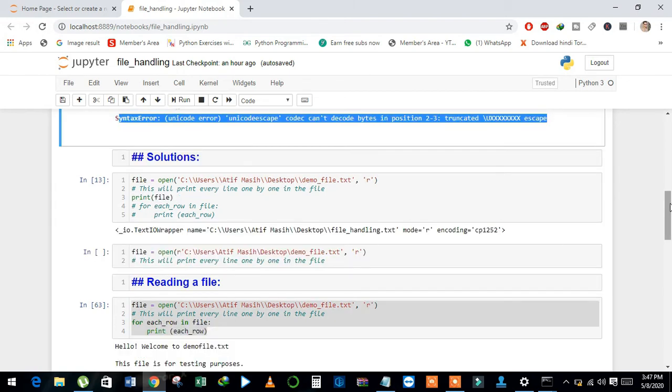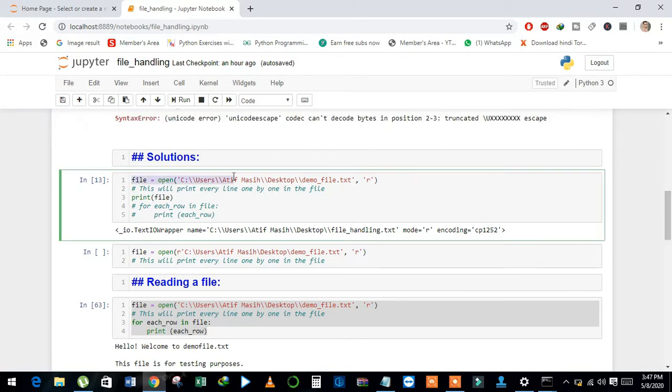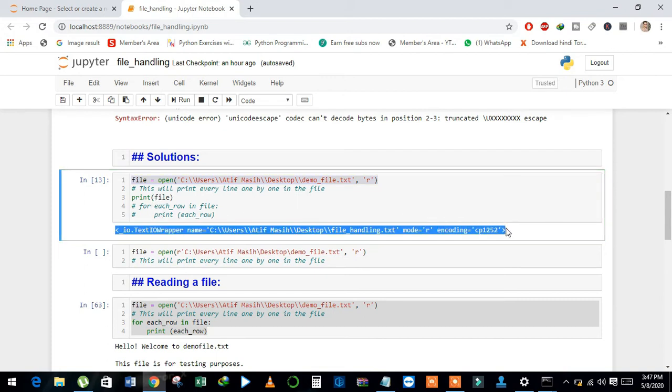We can resolve this error using two different methods. The first method is we can place double slashes inside the string, and this method will remove the error. And see here, when I run this code, it returns this message.